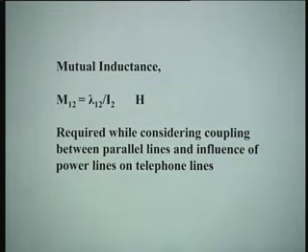Where do you use it in practice? All of you must be knowing that we do not have a single line transmission, we have double circuit transmission. Why? That helps you in transmitting more power plus reliability. It is very unfortunate if both the lines will have fault simultaneously.